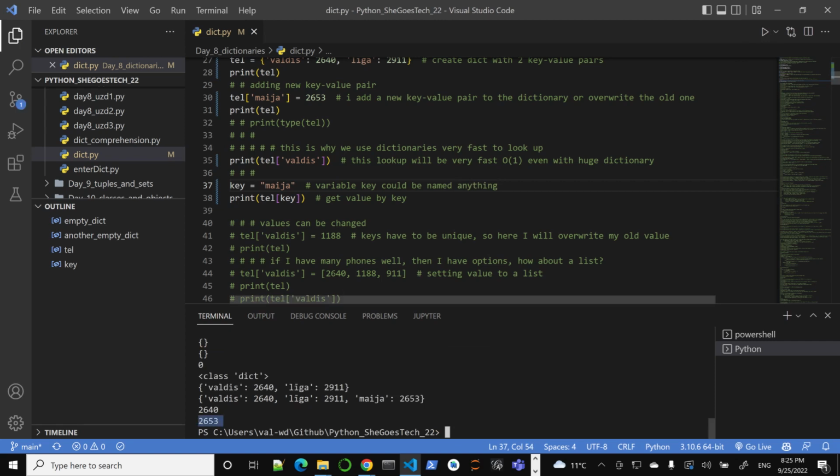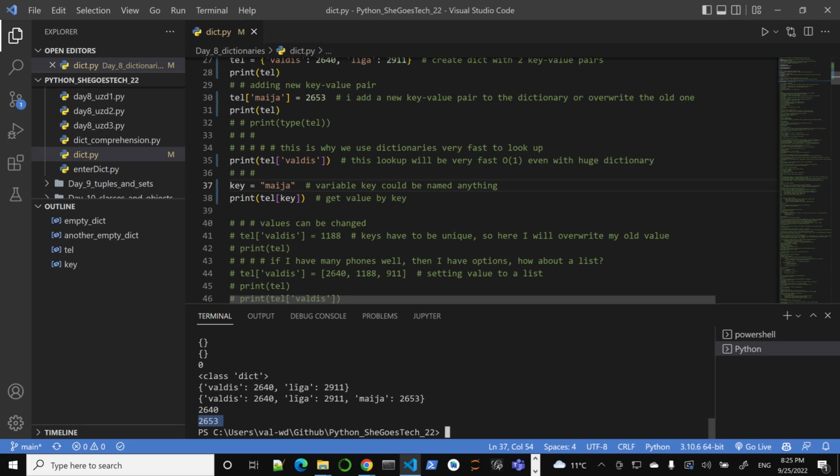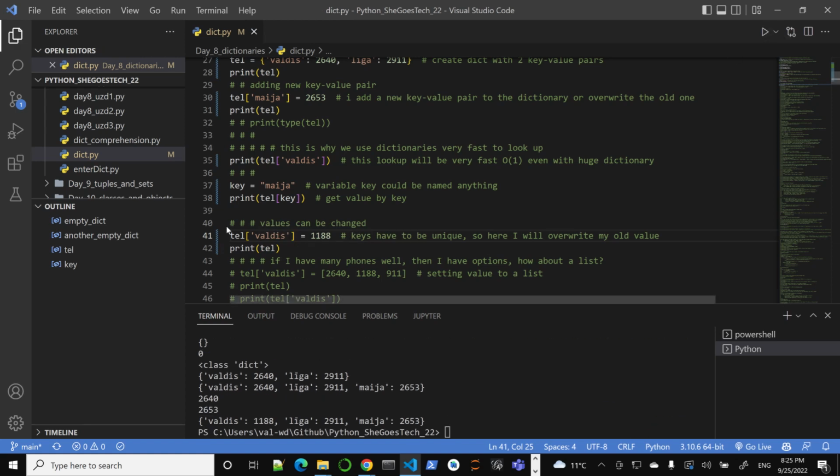As I just mentioned, I thought Maya didn't exist, so I put her in, and she got a new key. There was a new key-value pair addition to our dictionary. However, if the key already exists, I can put 1118 as my value. The requirement is that keys have to be unique, so if this key already exists, its value will be overwritten. Keys are also, by definition, case sensitive, so a capital V will be a different key.